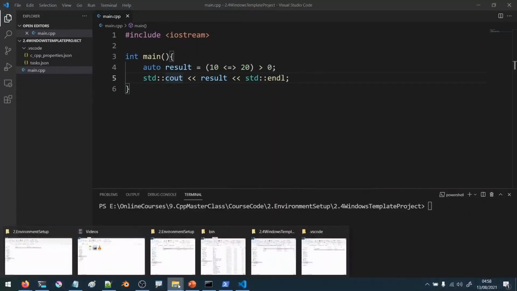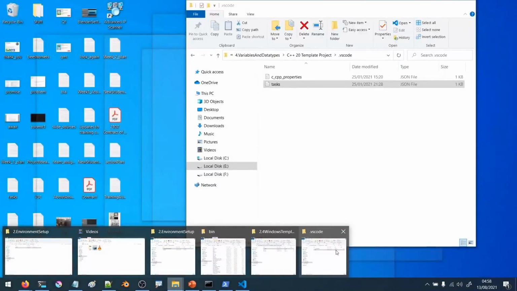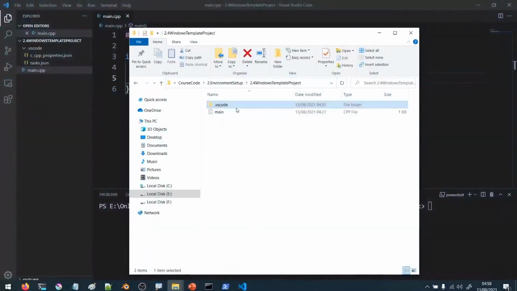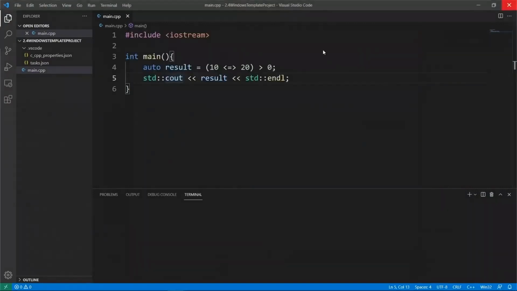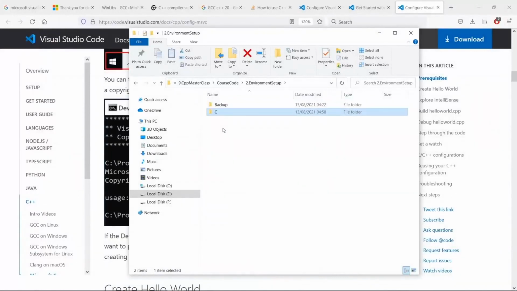So what we will be doing in the next few lectures, or the next few chapters, is reusing this thing here as a template project. So what I can do is call this C++ 20 template project. And let's do this here. I think I need to close Visual Studio Code, otherwise it's going to complain. So I am going to call this little guy C++ 20 template project.